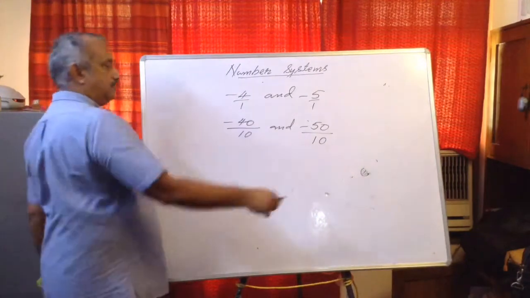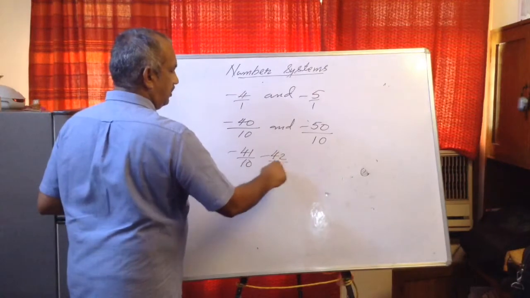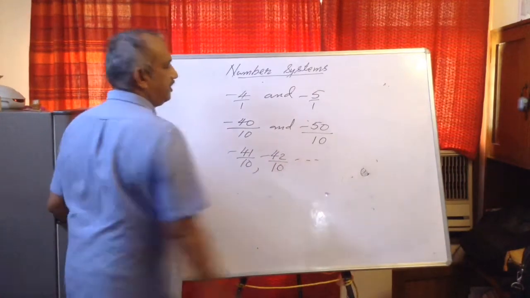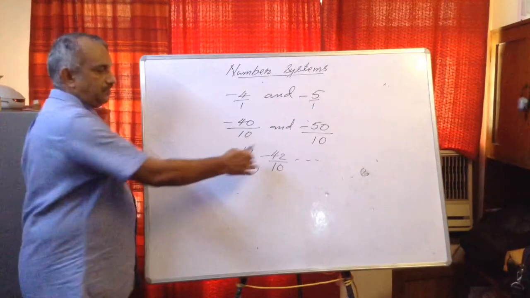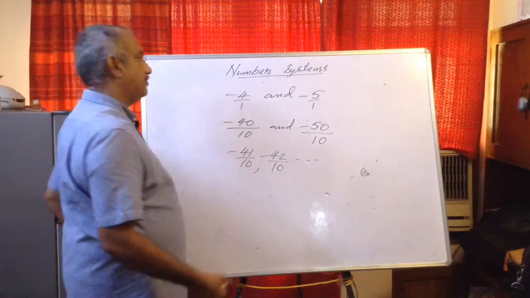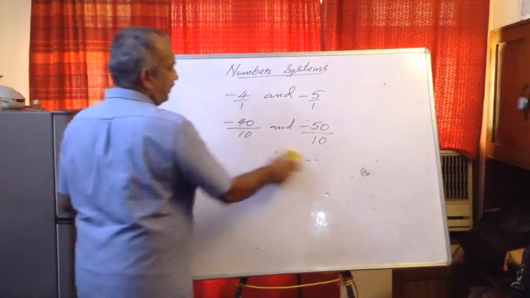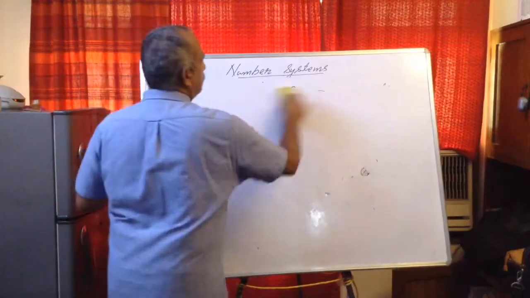Now there are numbers minus 41 upon 10, minus 42 upon 10, etc. You can write 5 numbers. You have to write, I am not writing. You cannot leave it like this. You will write 5 numbers, and then if it can be simplified, simplify also. So this is how to find a few numbers. You have already learned this in 8th standard, so I am not going into detail.